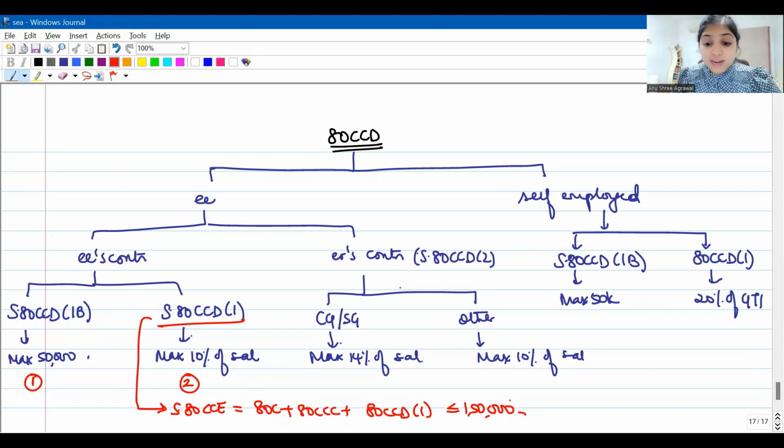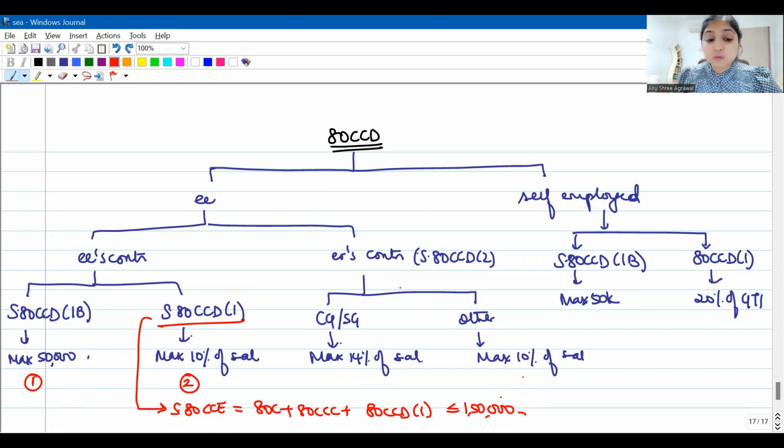So this 1,50,000 limit will spread across 3 sections put together. So when you have subsection 1B, you might as well utilize this first, because subsection 1B is just for 80CCD, just for employees' contribution to NPS. You utilize this first, because if you utilize subsection 1 first, then this 1,50,000 is getting utilized.